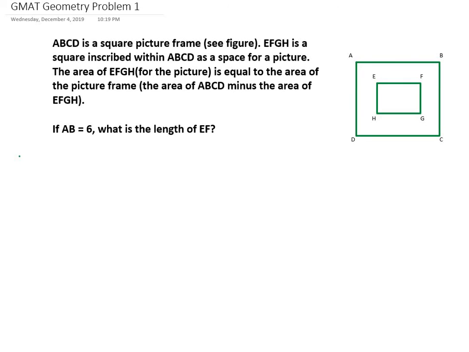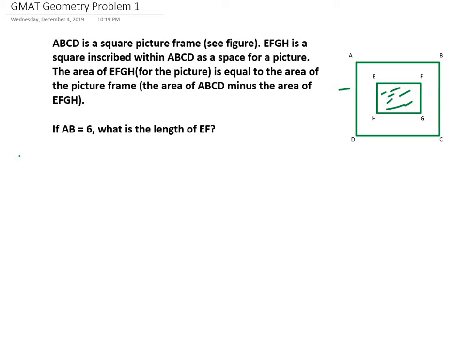Hello guys, let's look at the next problem. So here we are given that ABCD is a square picture frame, as we can see. EFGH is a square inscribed within ABCD as a space for a picture. Means this is a space for picture, and the area of EFGH is equal to the area of the picture frame.